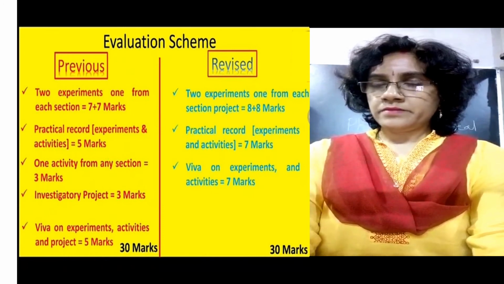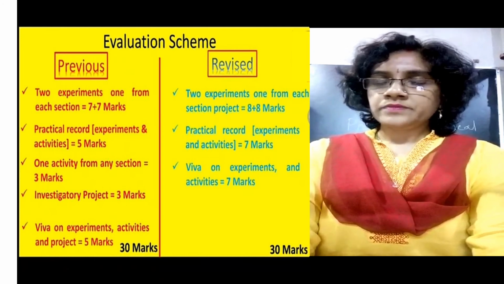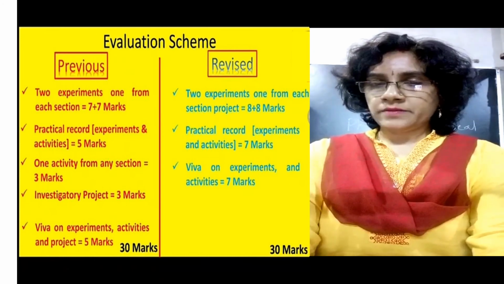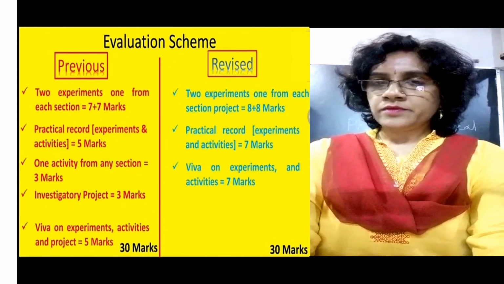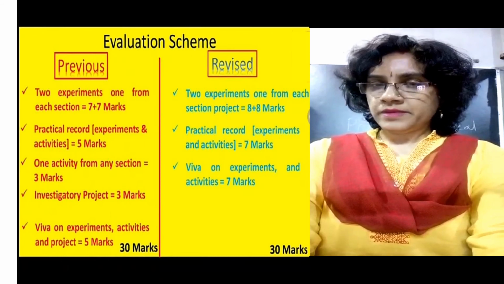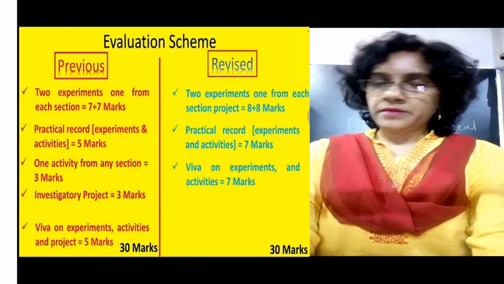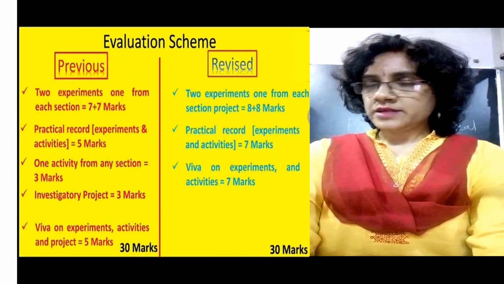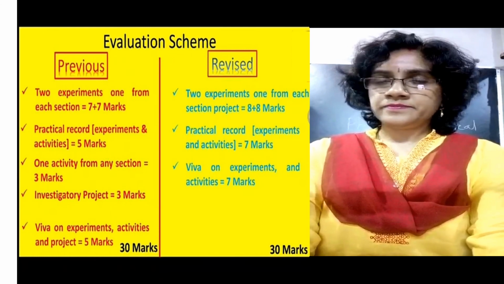Now from the Viva on experiments and activities, the student can get 7 marks. So, 16 marks come from the experiments, 7 marks from the practical record copy and 7 more marks from the Viva. So, a total of 30 marks comes from the physics practical exam.